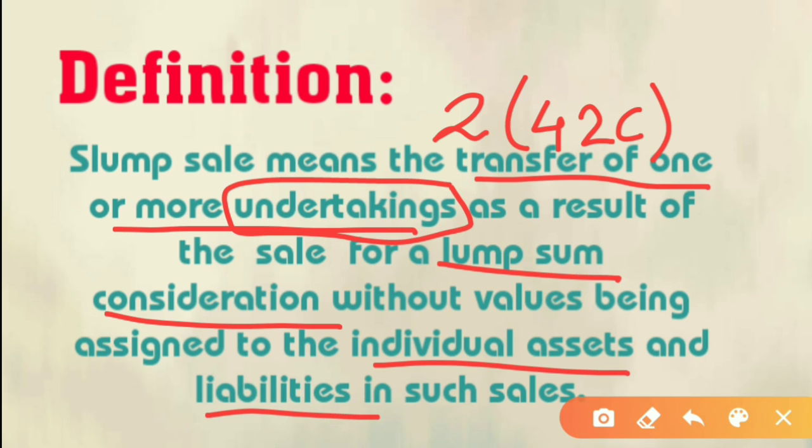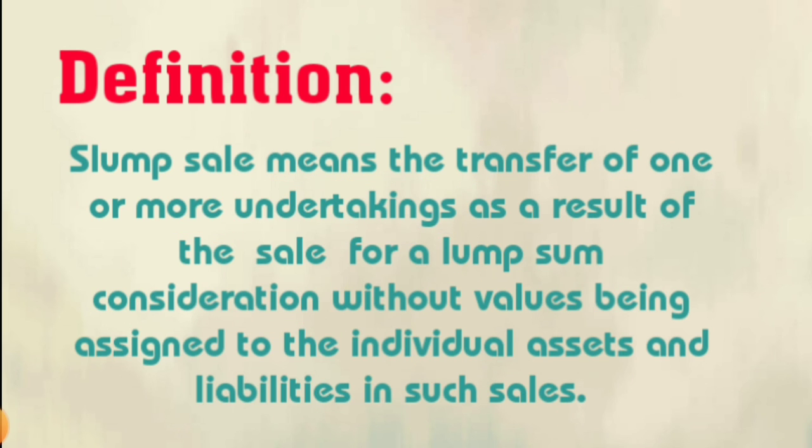Individual assets and liabilities do not matter, rather the whole unit matters. On the sale of business or on transfer of undertakings, whatever the capital gain or loss arises will be considered as slump sale gains and losses. Now I will discuss it in more detail.